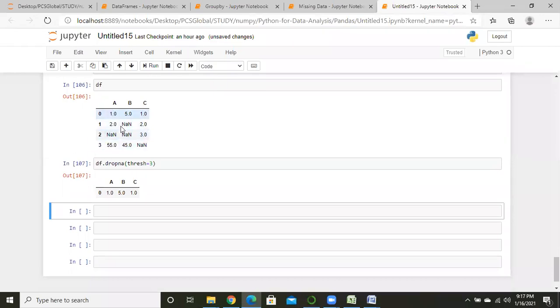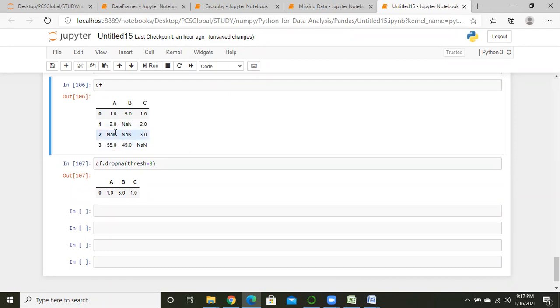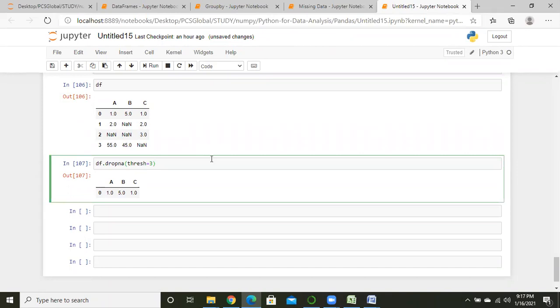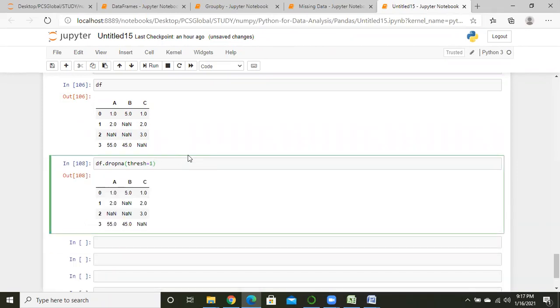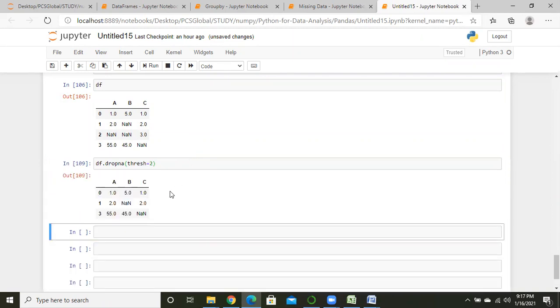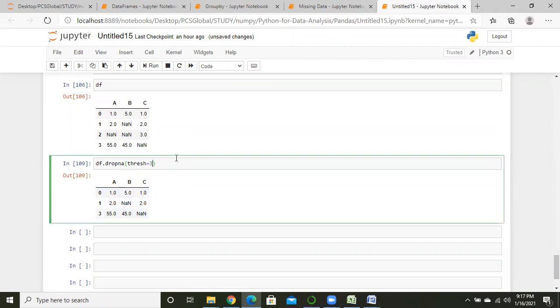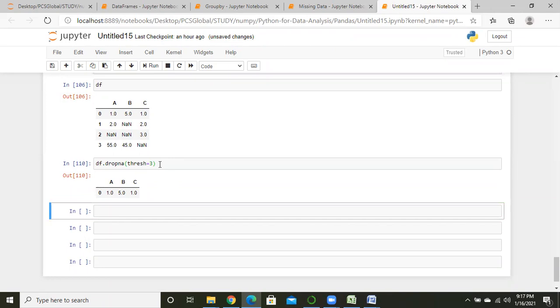So we have a new data frame where we have 3 rows with null values, right? So if I write down 1, that will not work. If I write down 2, what is it doing? 2 minus 1 means Python dropped one null value row from that data frame, right? If I write down 3, Python dropped 2 null value rows from that data frame.